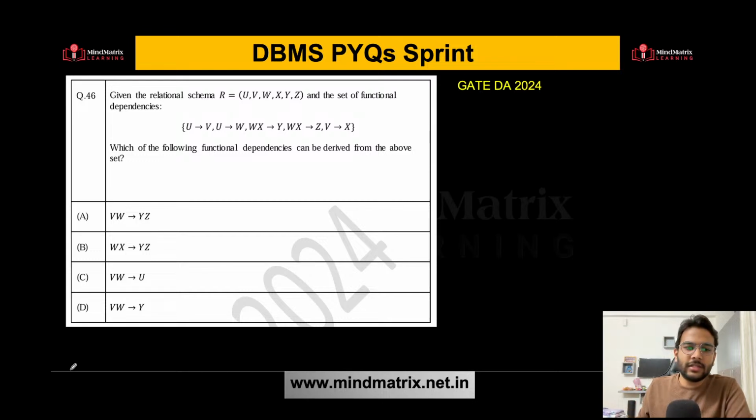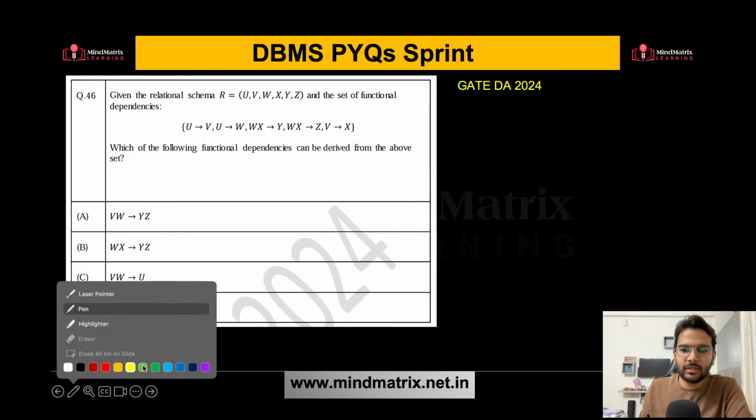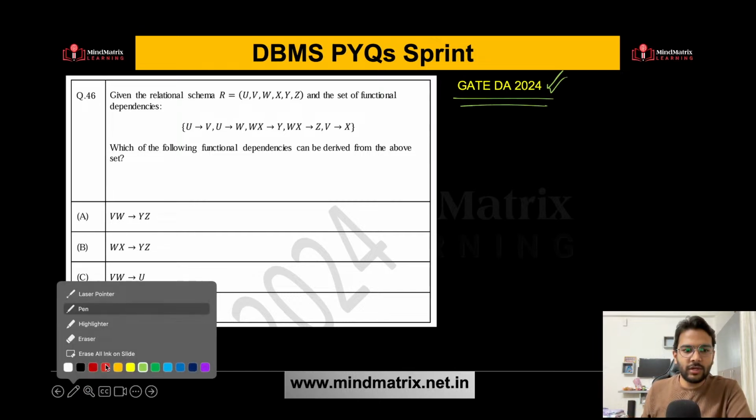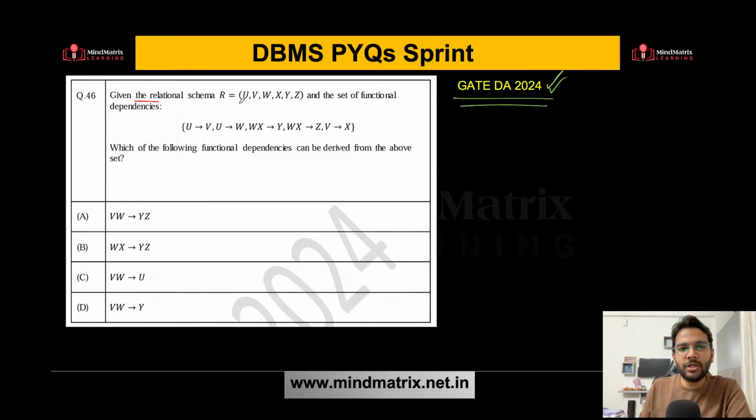Crystal clear. Let's see the last question of today's class, and that is from GATE DA 2024, based on functional dependency. So let's see carefully. Given the relation schema R having these attributes and set of functional dependencies, so this is the set of functional dependencies given to you. Again, the same type of question, which of the following functional dependencies can be derived from the above set?